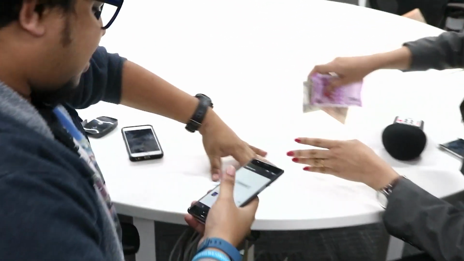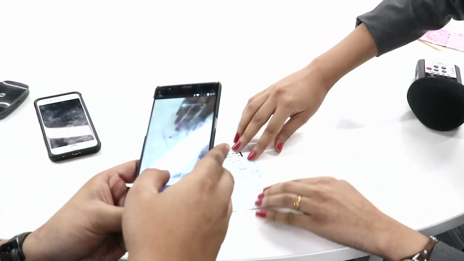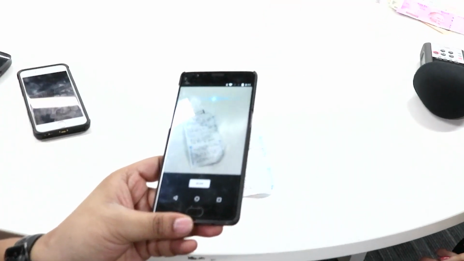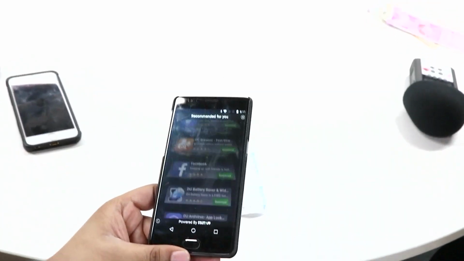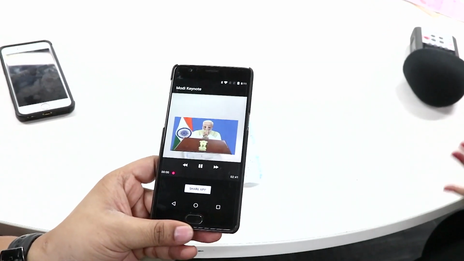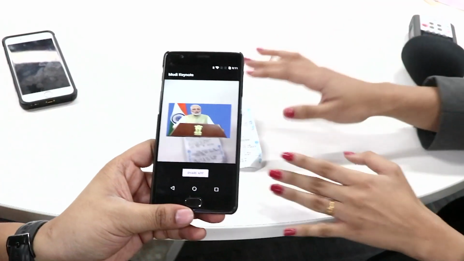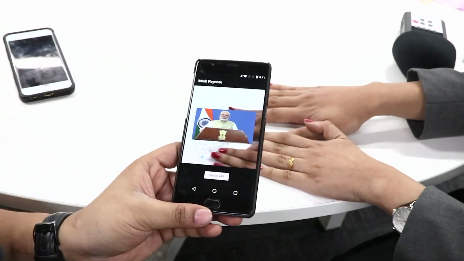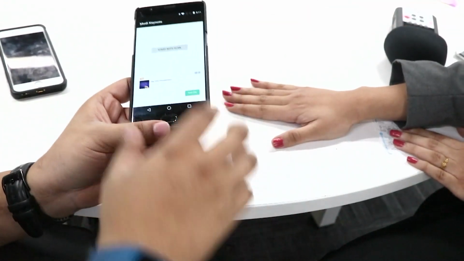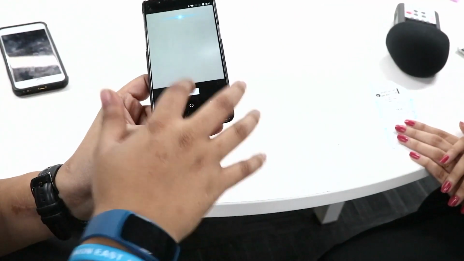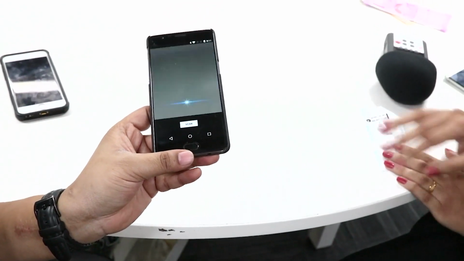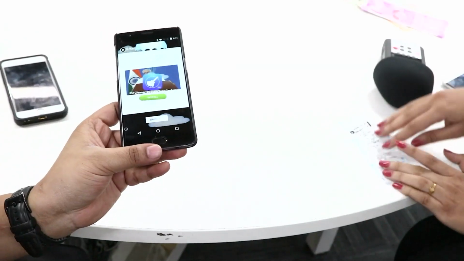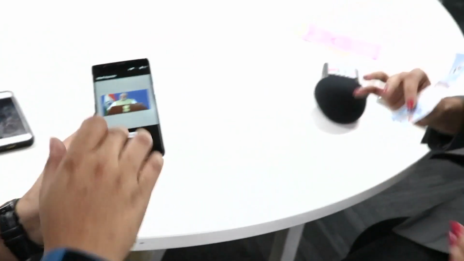Let me just move this out of the frame, and let's see if it works with a credit card slip. So apart from all the notes that we have scanned, we have the same snippet running on even a debit card slip. Let's see what happens if I remove this and scan just the board here. Since this is a prank app, I'm pretty sure, clearly, it's just going to work on just the board as well. And yes, it is working on the board. So clearly it is working on almost everything that we scan with this app.